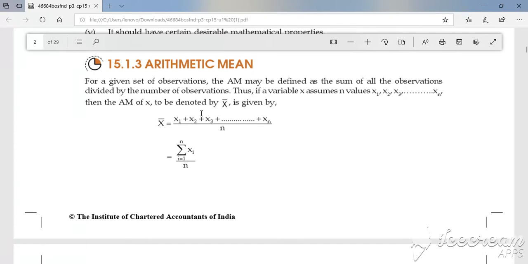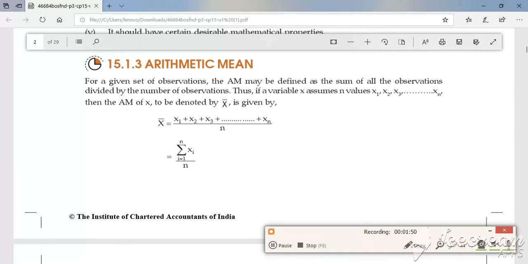So I wrote this summation in terms of this sign. This sign is called sigma. So summation xi, with i running from x1 to n at last. So it is summation of xi. Here we considered the arithmetic mean of individual observations.